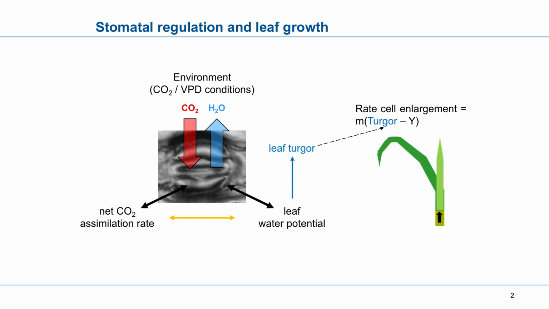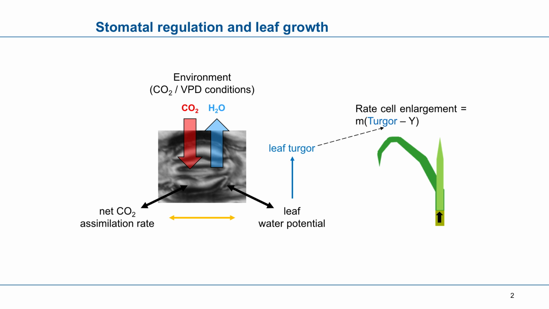And they are very sensitive to environmental signals such as light, type of light, CO2 concentration, relative humidity, or VPD, and also ABA production. And in the context of climate change, where we are expecting a continuous increase of the CO2 concentration, maybe even doubling at the end of the century, this will have implications for the stomatal regulation and how this will change along the time.